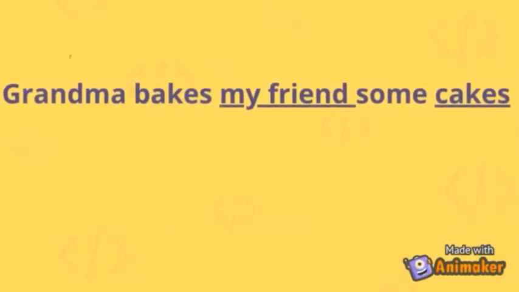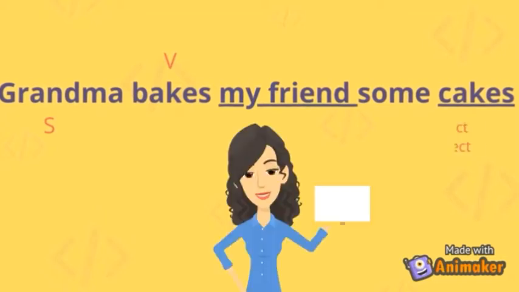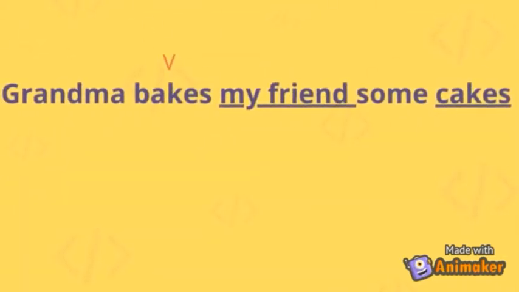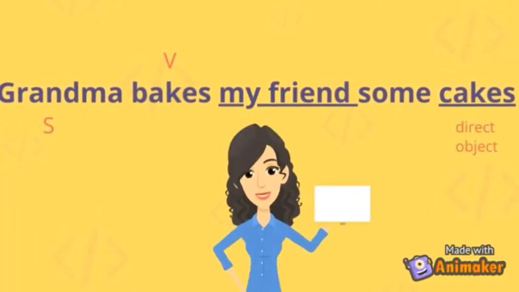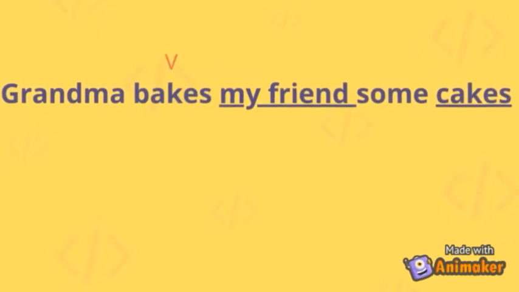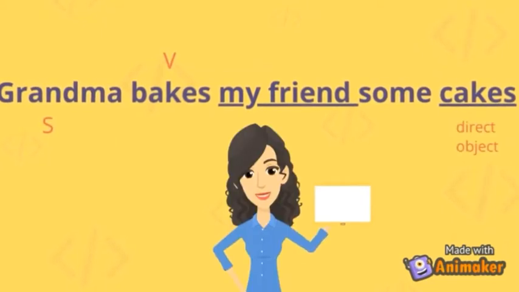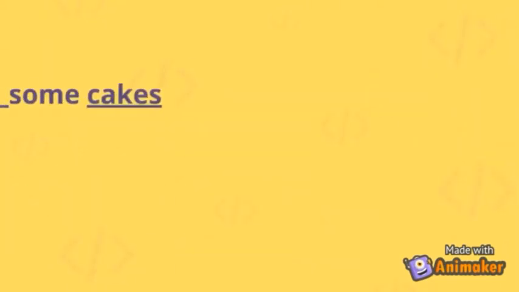For example: Grandma bakes my friend some cakes. Let's identify the subject and verb in the sentence. Our subject here is Grandma, and our verb is bakes. Now, identify the direct object.